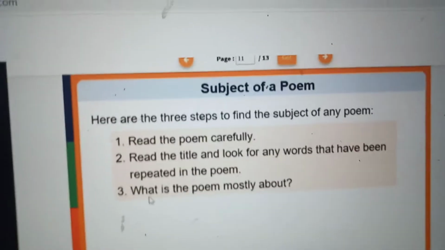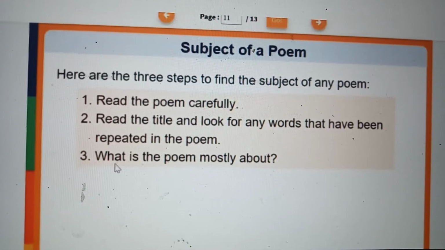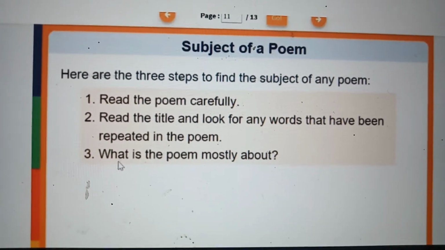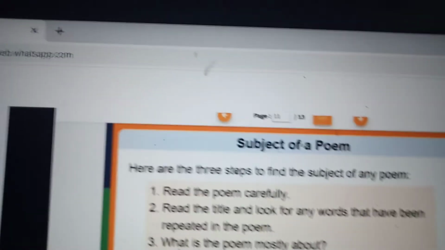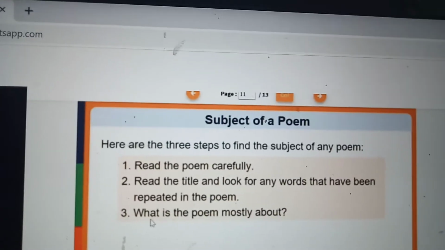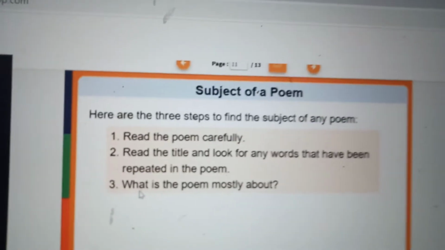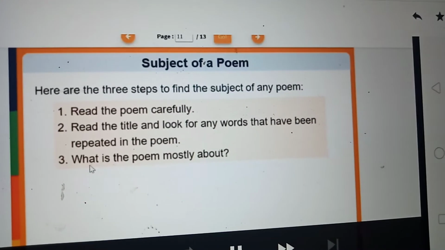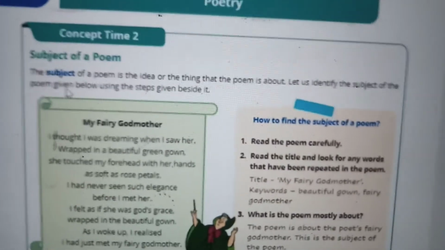Like the main idea, yeah. Subject of a poem, 3 steps to find the subject of a poem. Read the poem carefully. Read the title and look for any words that have been repeated in the poem. What is the poem mostly about? That is given in your concept time.